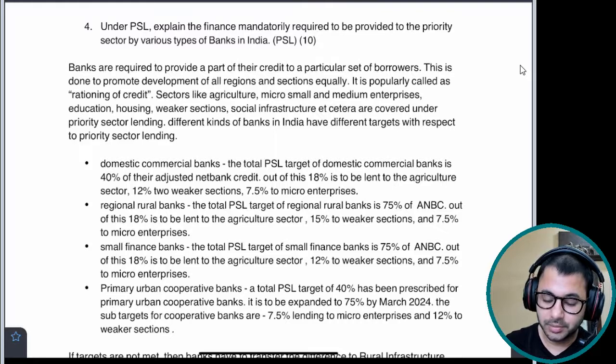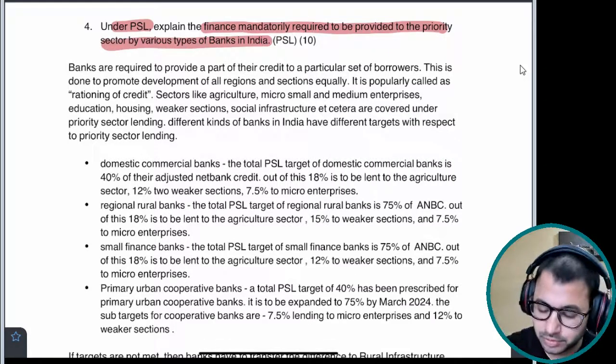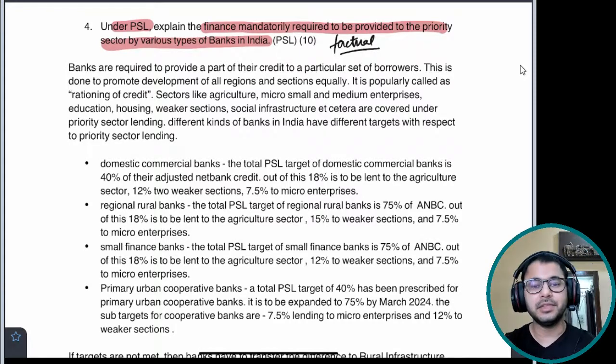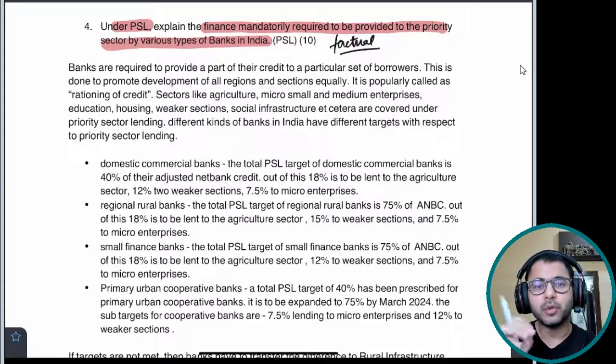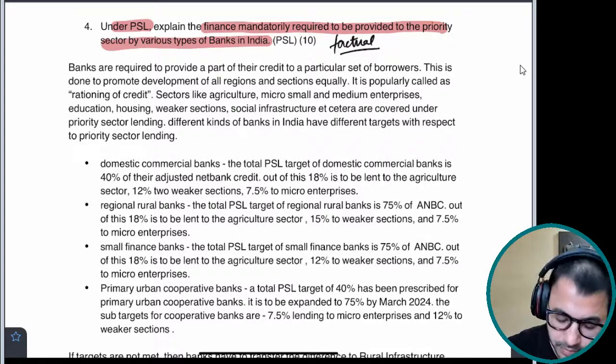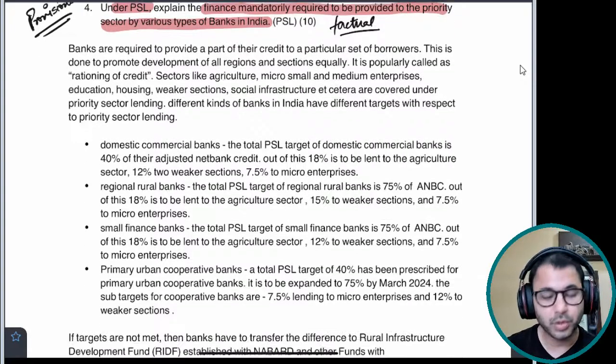The question is, under priority sector lending, explain the finance mandatorily required to be provided to the priority sector by various types of banks in India. Very factual question, very simple and factual question. It's a lottery actually if these kinds of questions come in the examination. Why? It is asking you directly कि भाई provisions बताओ. In short, it is saying, tell me the provisions of priority sector lending targets that are given by RBI to various kinds of banks. That is what it is asking.